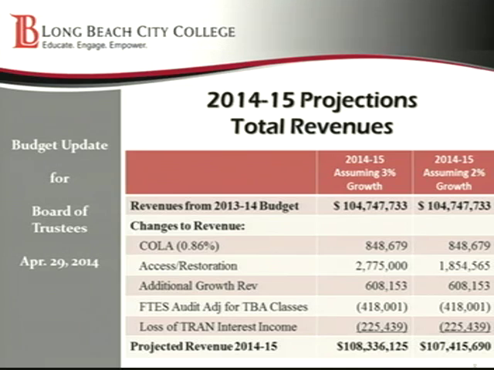And then we have the to-be-arranged classes that are being disallowed, that's costing $418,000. And again, I mentioned we're not going to be issuing a TRAN next year, and so we'll lose out on the interest income that we do earn on that TRAN of about $225,000. So overall, that's where we get the projected revenues. Right now we're anticipating they could be around $107.4 million.